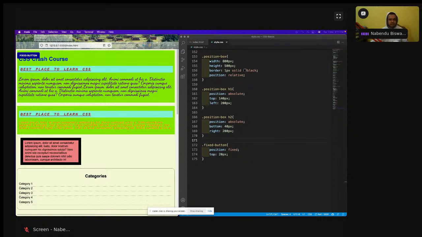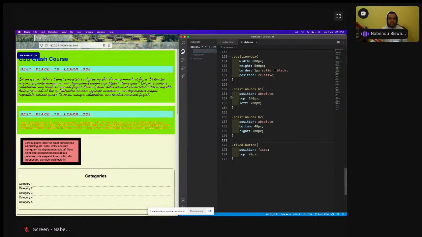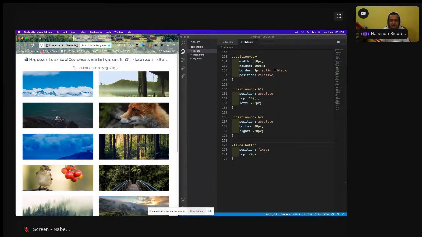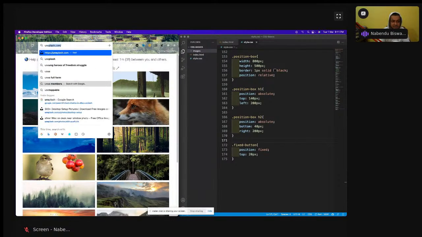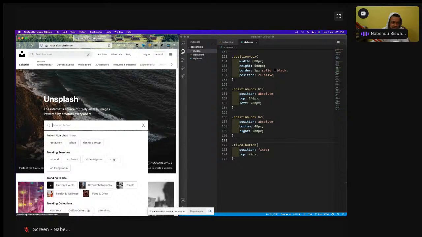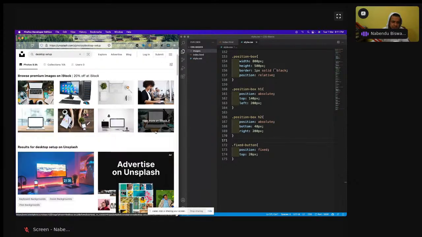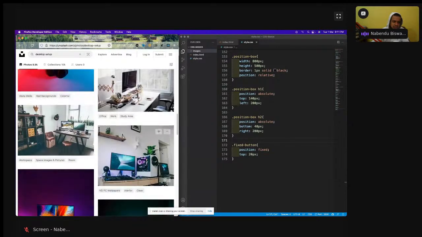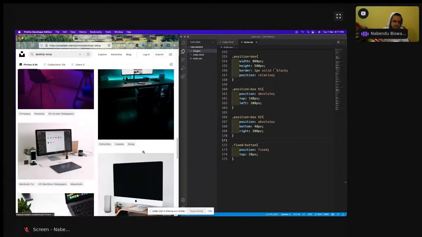For that I will come here, and as always I'll have an images folder, and inside this images folder let us have some image. Which image? I'll go to Unsplash, and as always the safe image is a desktop image. I want maybe something different.